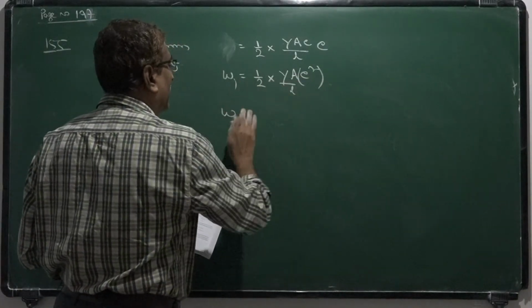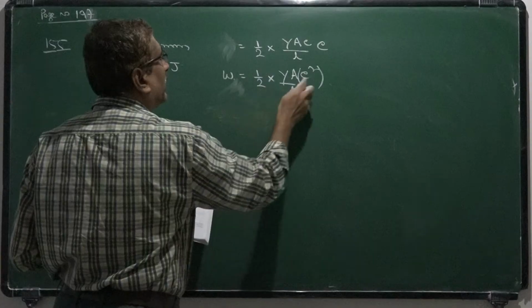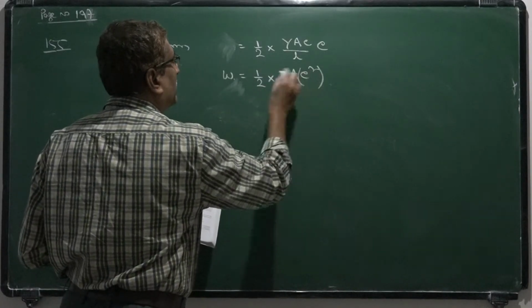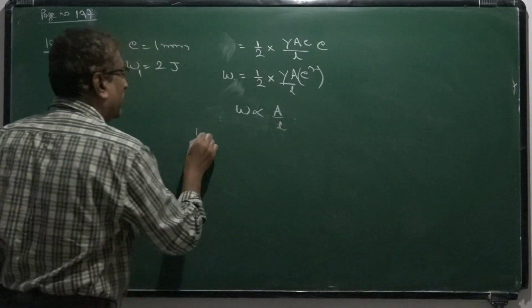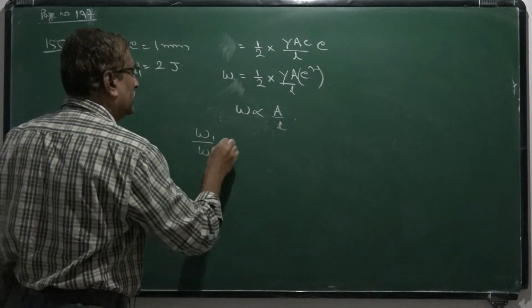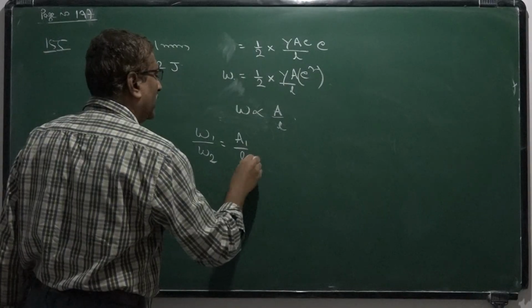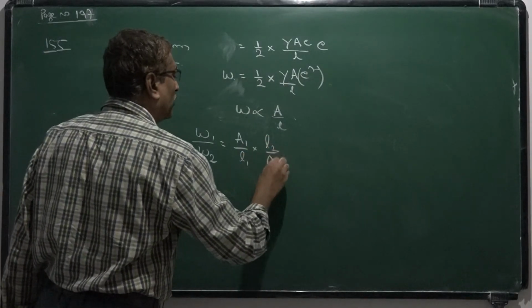Young's modulus is same, so W is proportional to A by L. So we can write W1 by W2 is equal to A1 by L1 into L2 by A2.